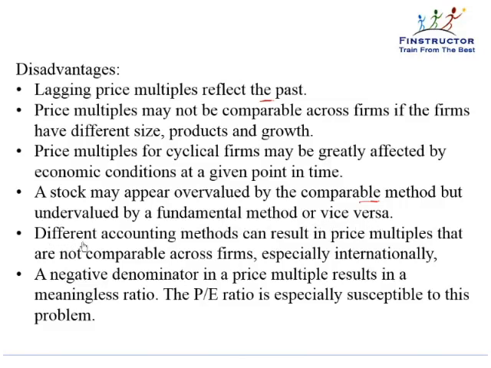We also studied that different accounting methods, the POCM against a completion method, as we gave an example, can result in price multiples that are not comparable. And a negative denominator may result in a meaningless ratio. So if earnings are negative, then you cannot use the PE ratio, you'll have to use some other ratio.